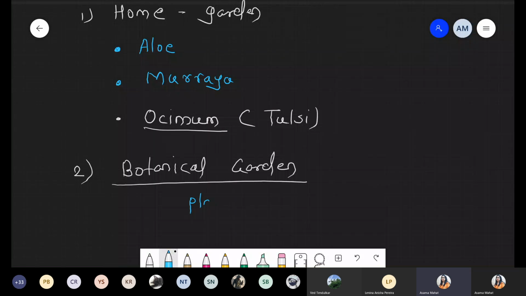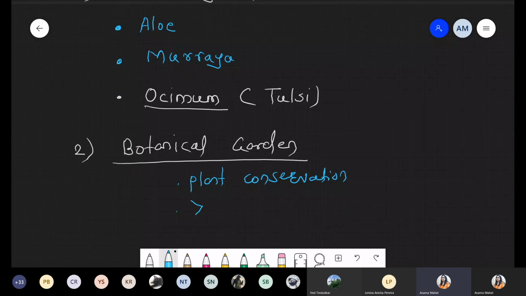I'm talking about only plant conservation in the world. More than 1,500 botanical gardens are present in the world.